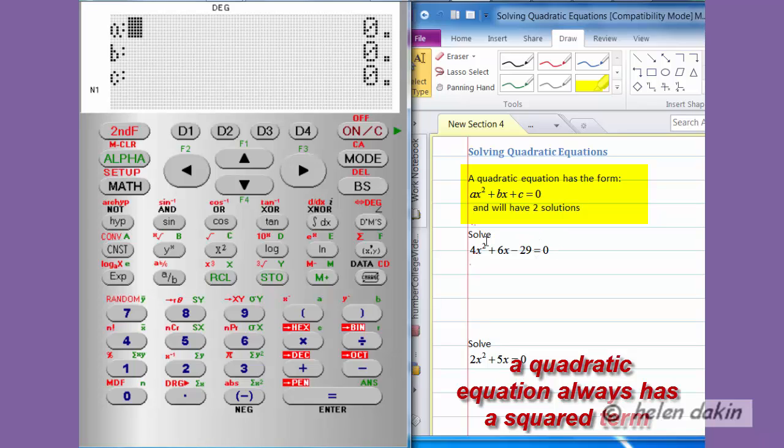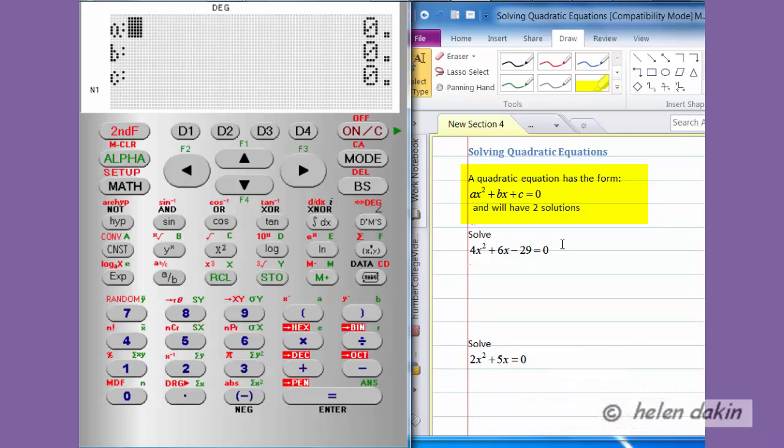So for the first quadratic equation, we have 4x squared plus 6x minus 29 is equal to 0. So a is equal to 4, so we'll enter in 4 for a. And b, we will enter in a value for 6. And c, we will enter in a value for negative 29. We don't need to enter in another value for a constant, because the default setting is that it's equal to 0 for a constant.